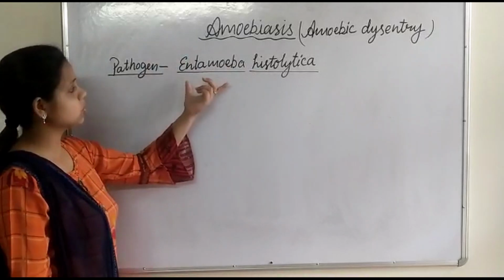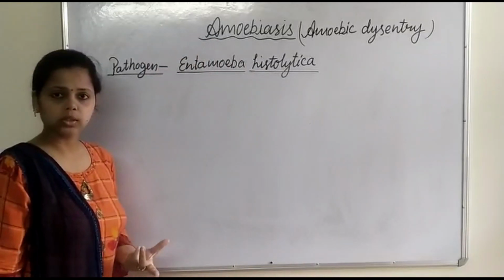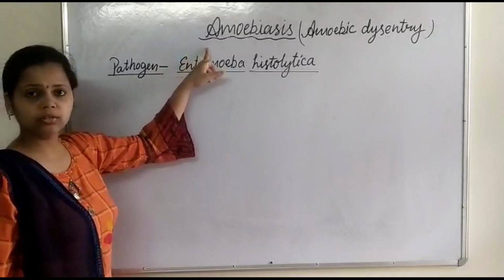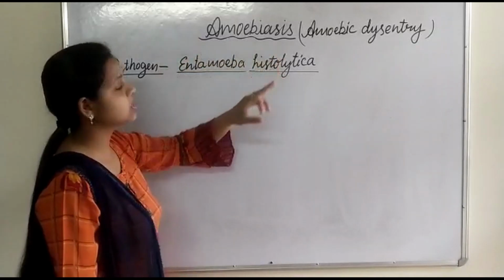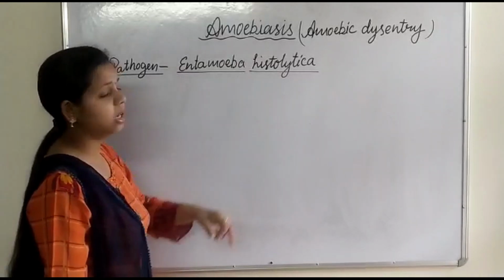It is a protozoan parasite. So this disease is a protozoan disease. So we have moved to our next category of diseases, that is the protozoan diseases. Amoebiasis is one of the protozoan diseases which is caused by Entamoeba histolytica.